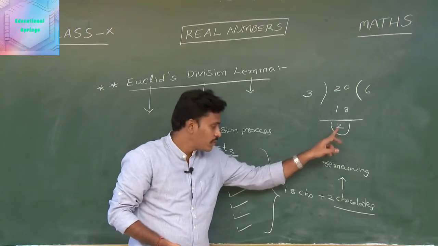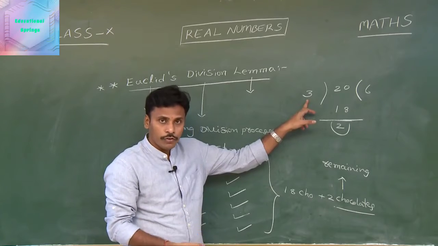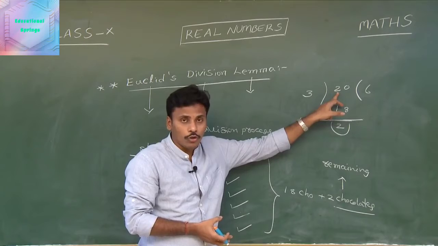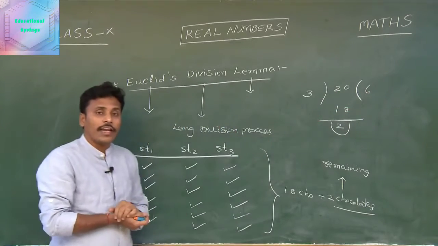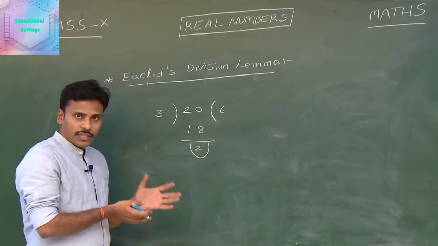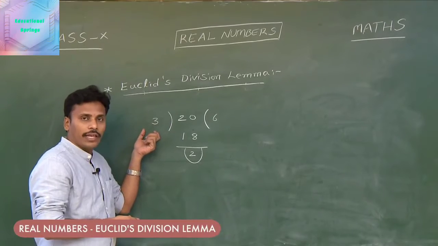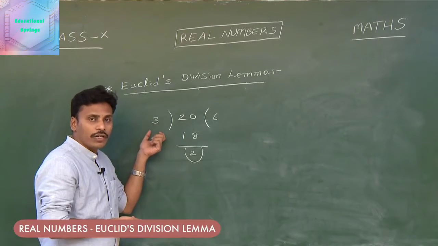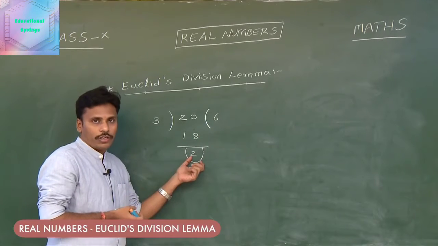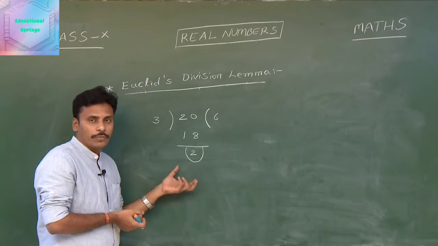This 2 represents the remaining chocolates at the end, whereas this 3 is the number of students, and 20 is the number of chocolates with me to distribute, and this 6 is the number of chocolates for each student. As we discussed in the example, I distributed 20 chocolates to 3 students equally, where each student gets 6 chocolates and I am left with 2 chocolates. And this is the illustration of the example through our division process.